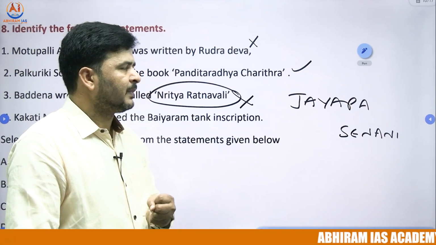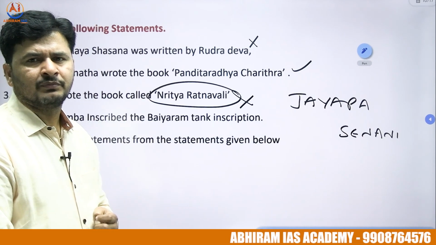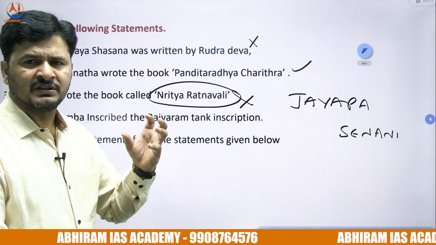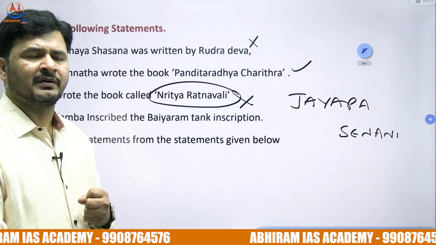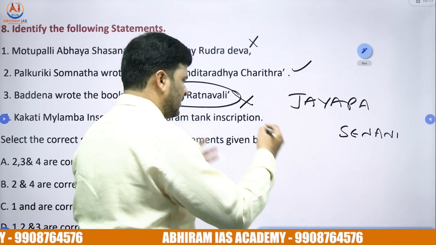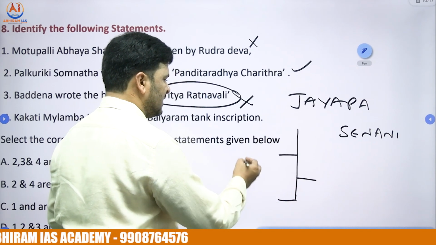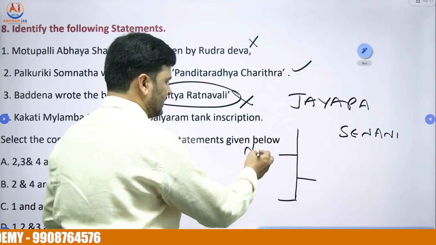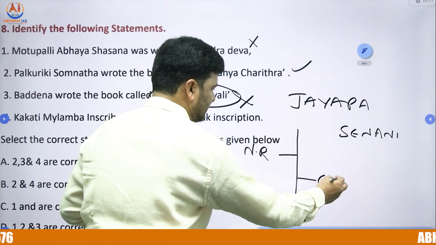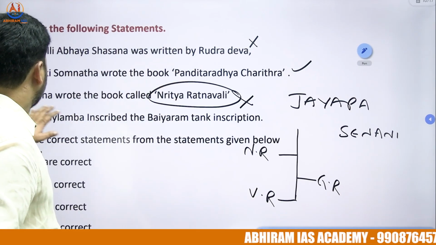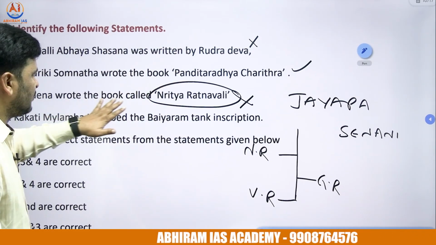Bavamardi of Ganapati Deva. So he was a Sanskrit scholar, at the same time, the Senani of Ganapati Deva. Right? He wrote half a dozen Sanskrit books. We generally discuss 3 books, which happened in previous questions. That is Nitya Ratnavali, Geeta Ratnavali, and Vaidya Ratnavali. So third statement goes, Badyana wrote the book called Nitya Ratnavali.